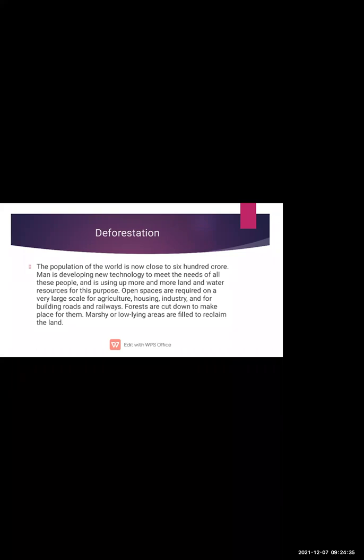Marshy or low-lying areas are filled to reclaim the land. Now, marshy and low-lying areas are there, and what are they doing? They are filled to reclaim the land.